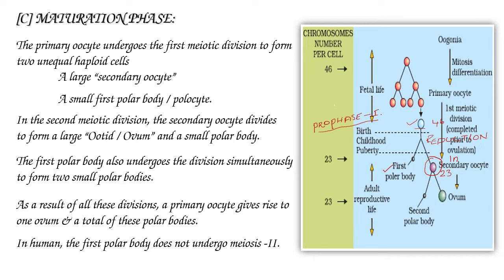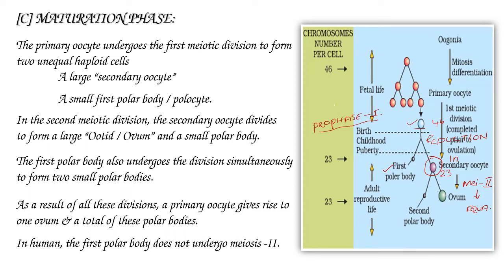And this secondary oocyte undergoes meiosis 2 division. This meiosis 2 is also called equational division, and it forms a large ovum and a small second polar body.